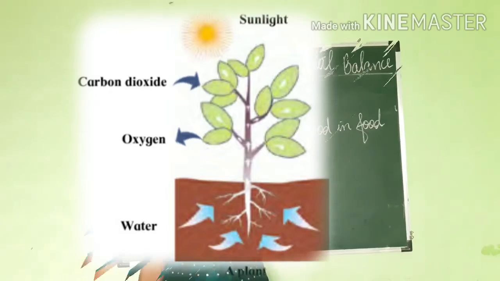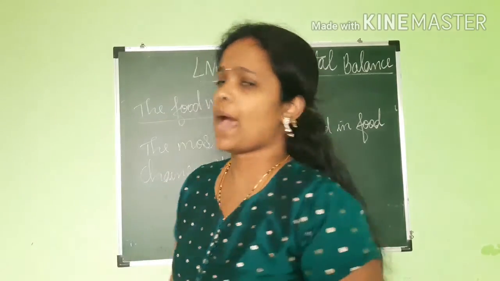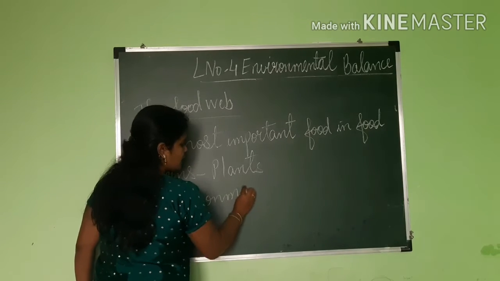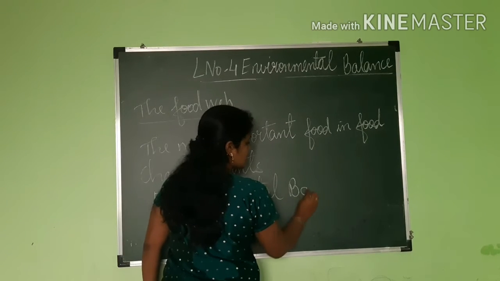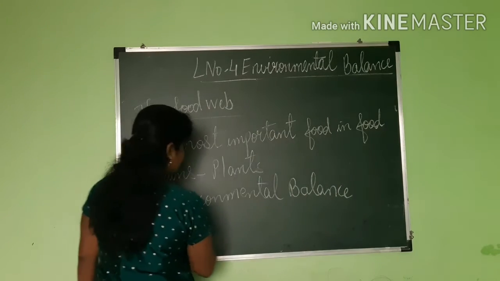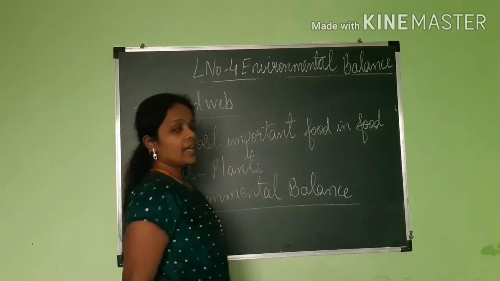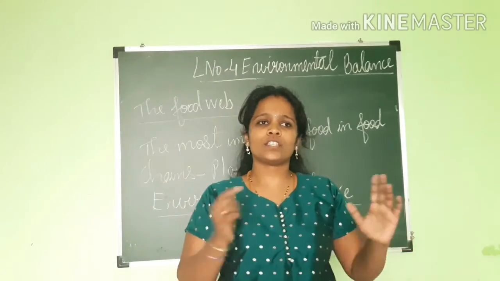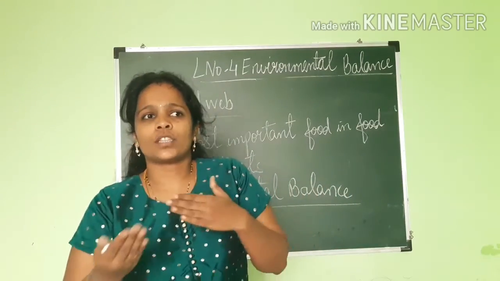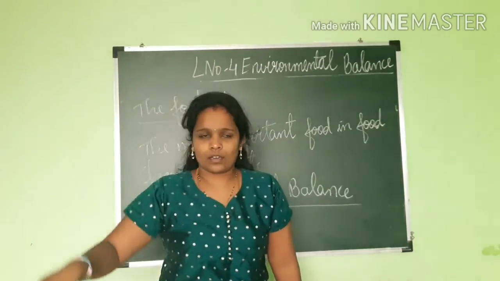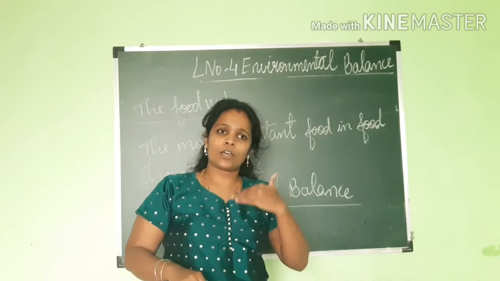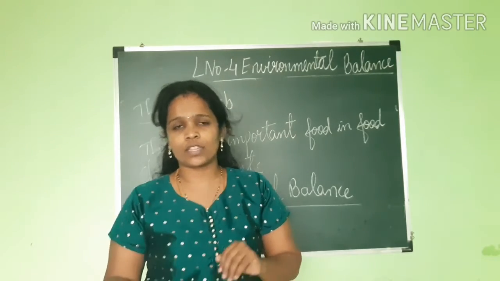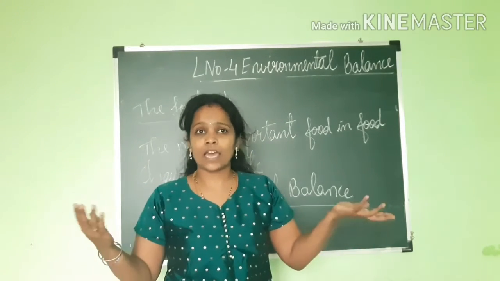Now let us start with the next one, that is environmental balance. Very important one. Till now you have seen the many food chains. Means how each one depends upon someone else for their food. How the animals are depending upon the plants for their food, and big animals are depending upon the small animals for their food, and how the plants make their own food.